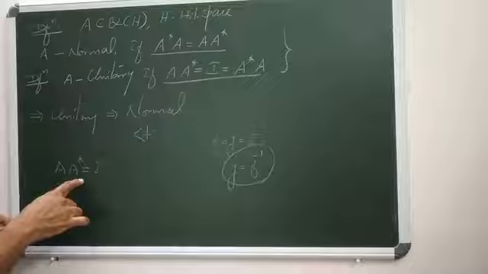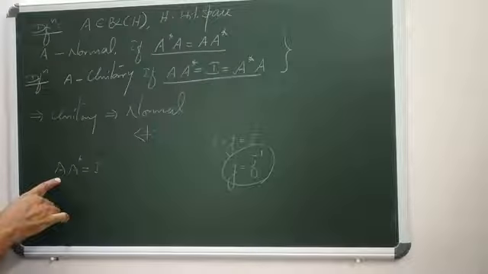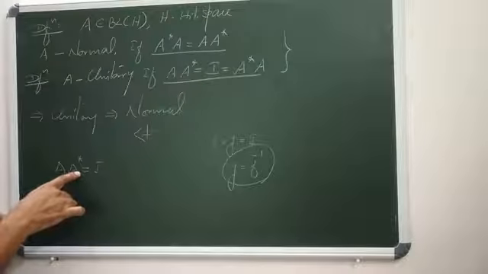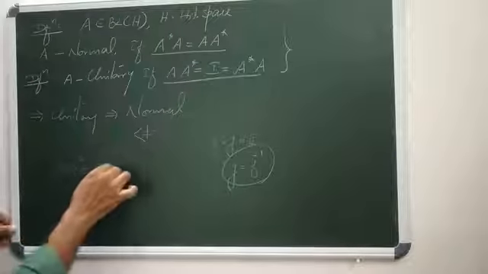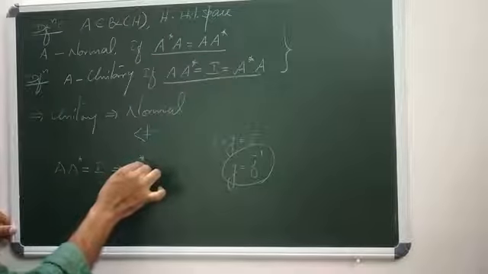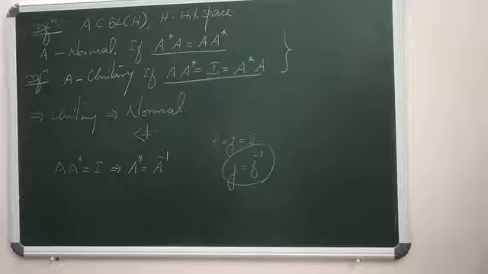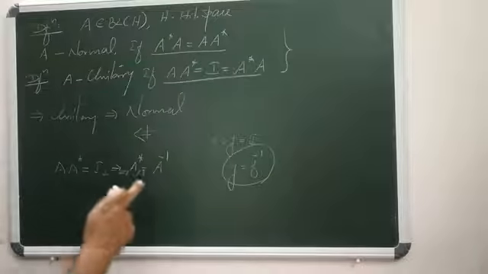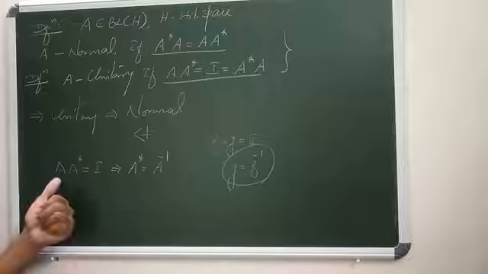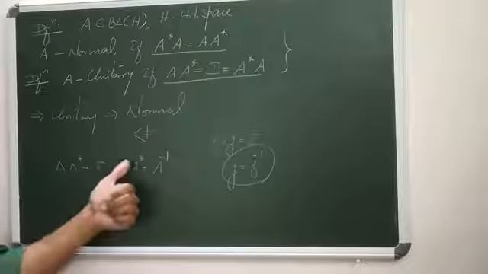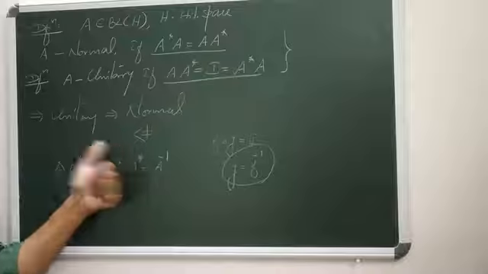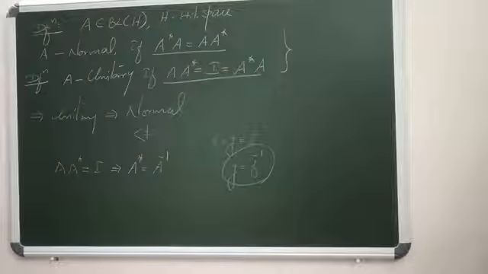In the light of that argument, A is any bounded linear operator on H, and A star is the adjoint such that A star A equals I. So this implies A star acts as the inverse of A. Here A star equals A inverse. That is, when an operator is unitary, then the adjoint of that operator is nothing but the inverse of that operator.